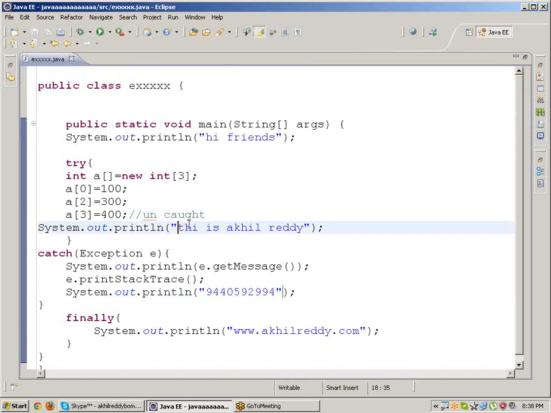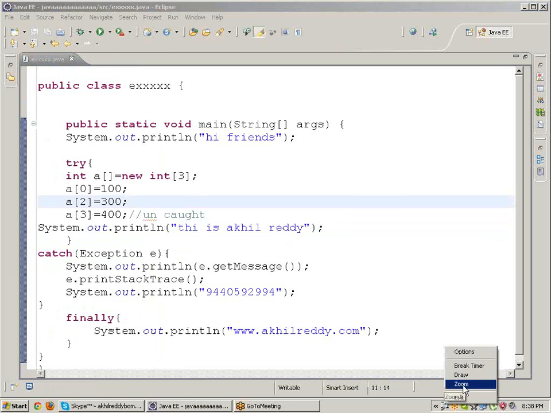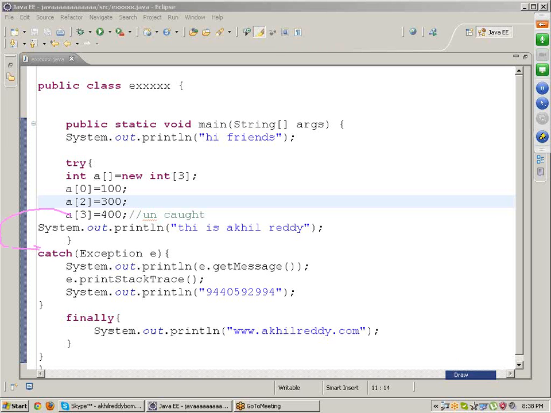But what about "This is Akhil Reddy"? It is not printing. Why is it not printing? Whenever an exception occurs, it will come to the catch block. It will not execute the remaining statements. Here you have the three, which is the out of bound exception. So whenever the exception occurs, it will come to the catch block. It will not execute the remaining statements. That is one logic.